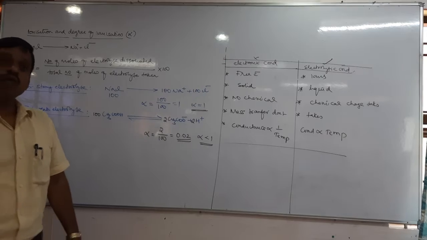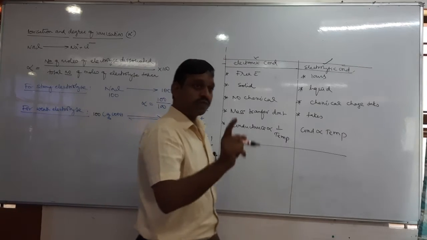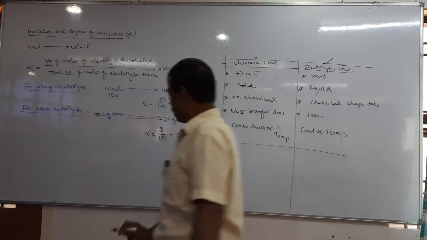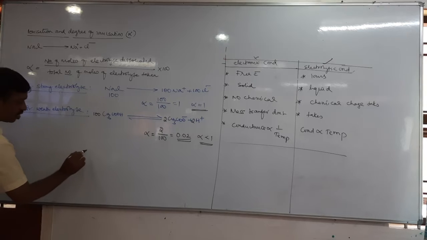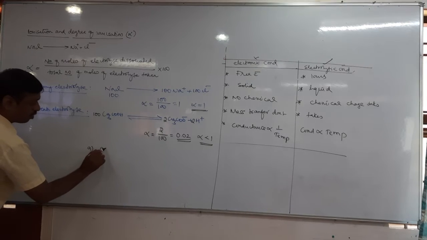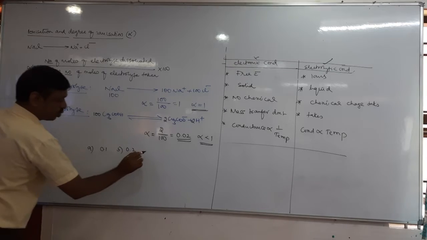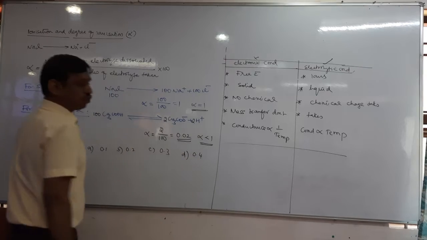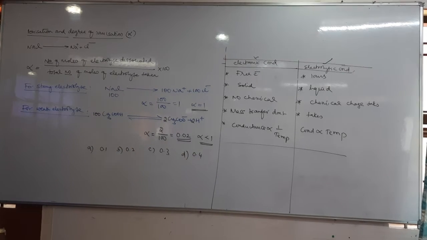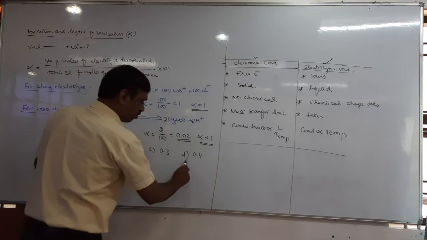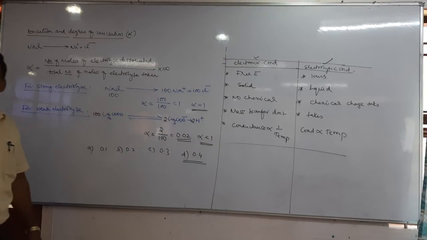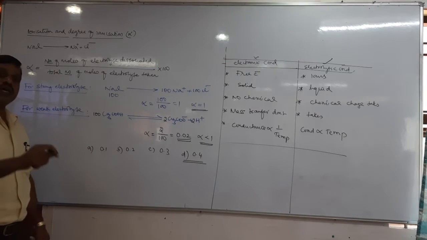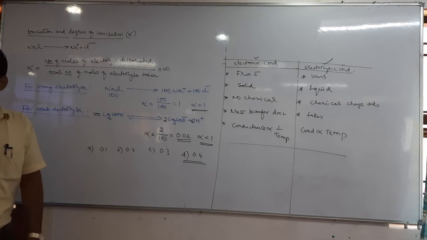Next, one more important point is, based on the alpha value, it is possible to identify which of the following electrolytes is strong and which is weak. For example, the question is like this: which of the following is the strongest electrolyte? A alpha is 0.1, B alpha is 0.2, C alpha is 0.3, D alpha is 0.4. It is 0.4. So the higher the alpha value, the stronger the electrolyte.